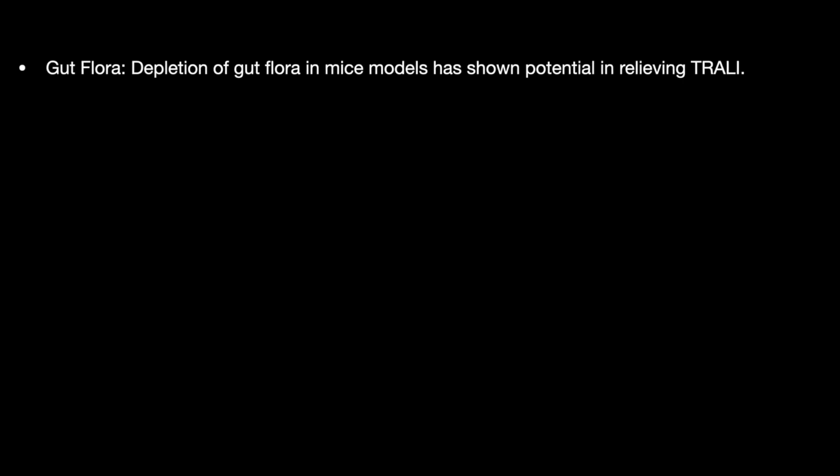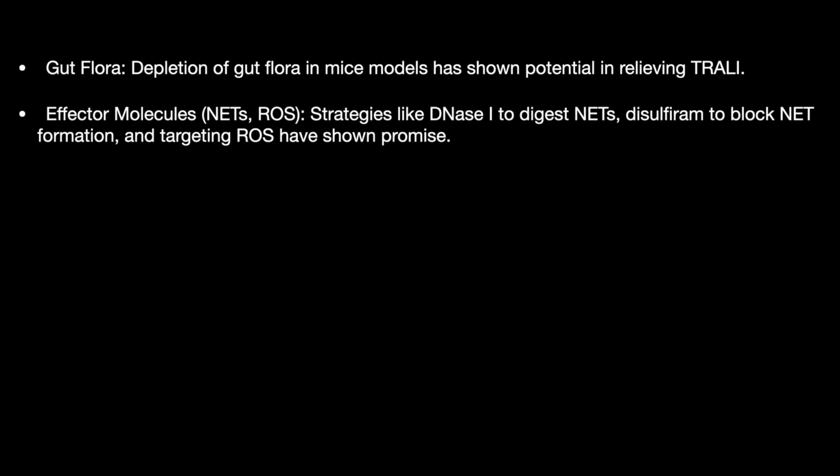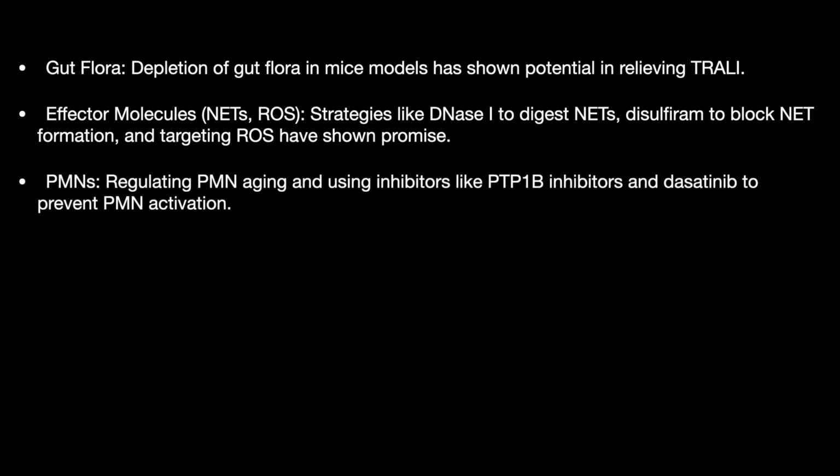And there are more preclinical trials which are coming, like gut flora. Depleting the gut flora in mice has been shown to relieve TRALI. Effector molecules like NETs and ROS: strategies like DNases targeting the NETs, disulfiram to block the NETs, and targeting NOS and ROS have shown promise.